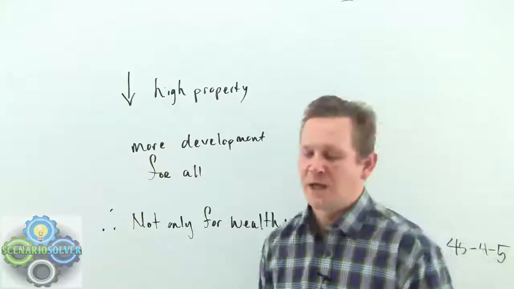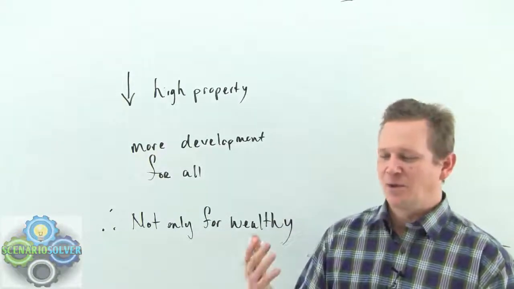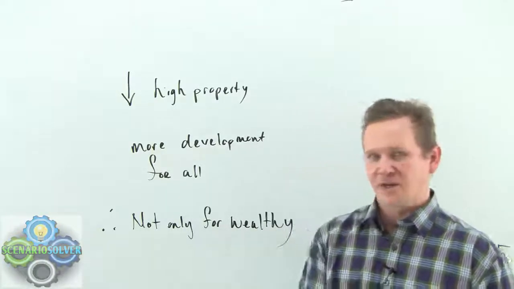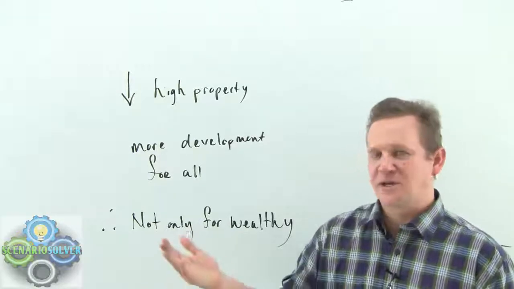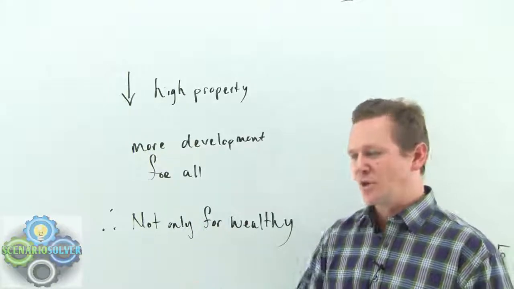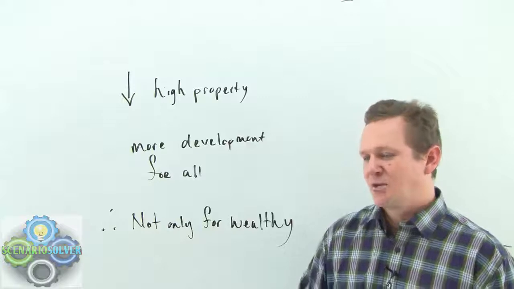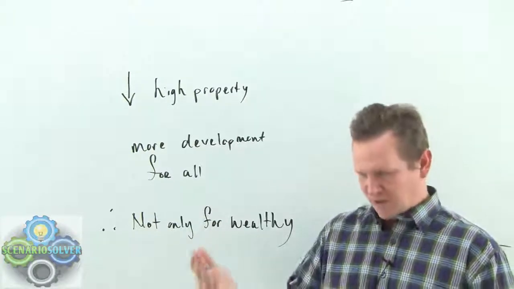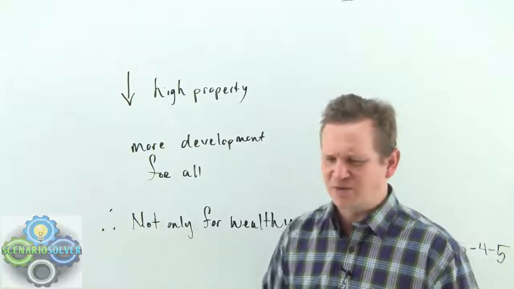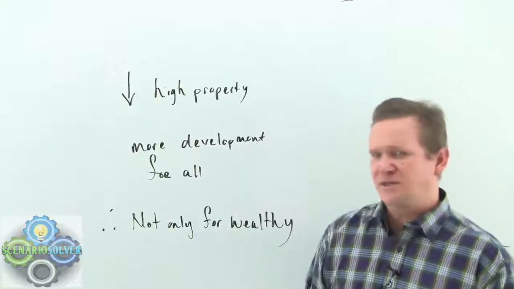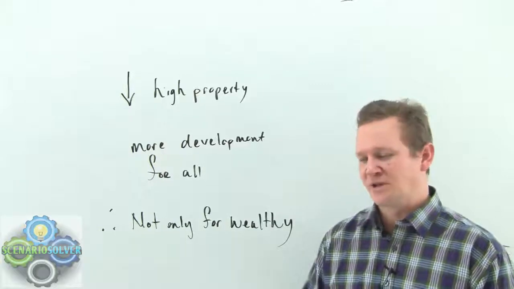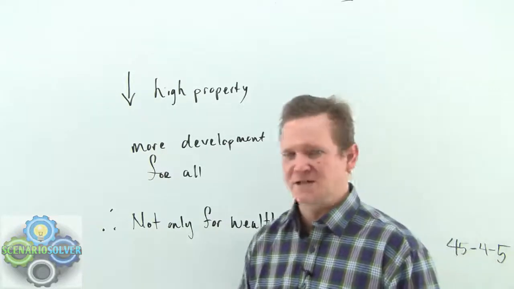We've got a mayor that people say, look, this guy does things just to benefit the wealthy. And that's kind of the inside argument, right? But the outside argument is somebody coming in and saying, well, that's not right. And he gives an example. He says, this altruistic mayor lowered the high property taxes, which just led to increased development, which we say has helped everybody, not just the wealthy. And so at the end of the day, all we're really saying is, look, this guy does more than benefit the wealthy. And that's the conclusion of the argument.